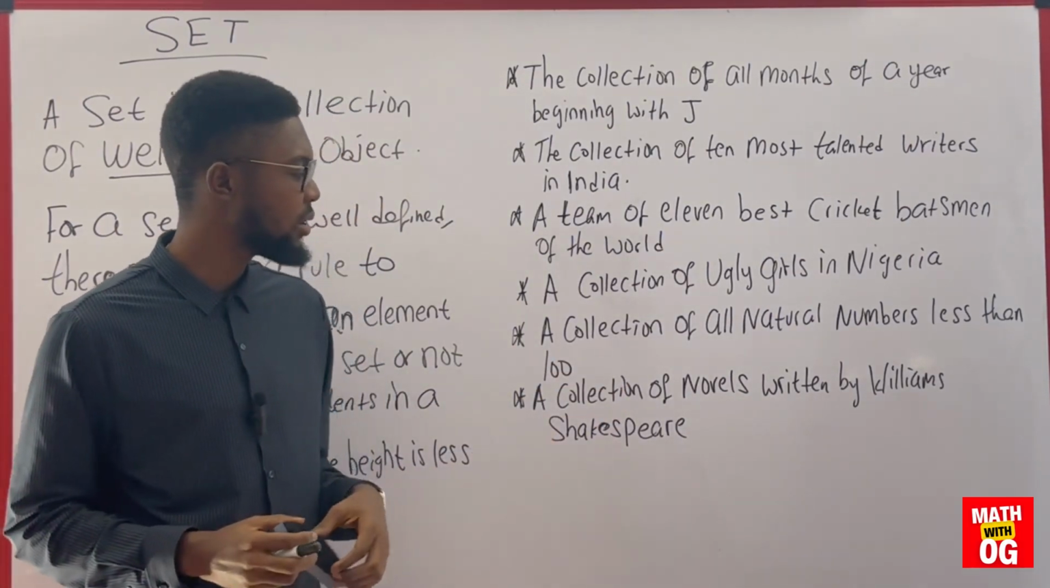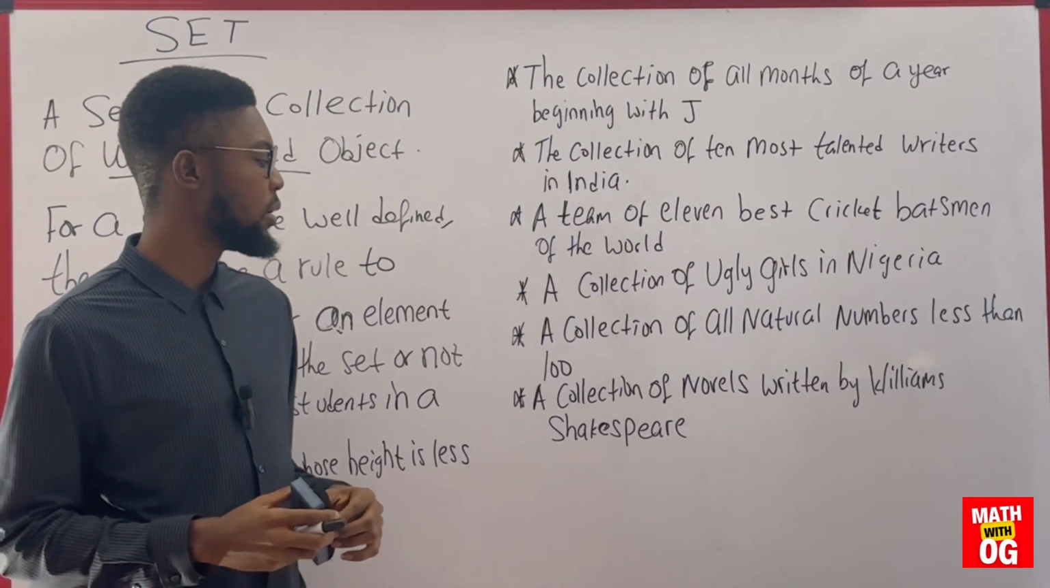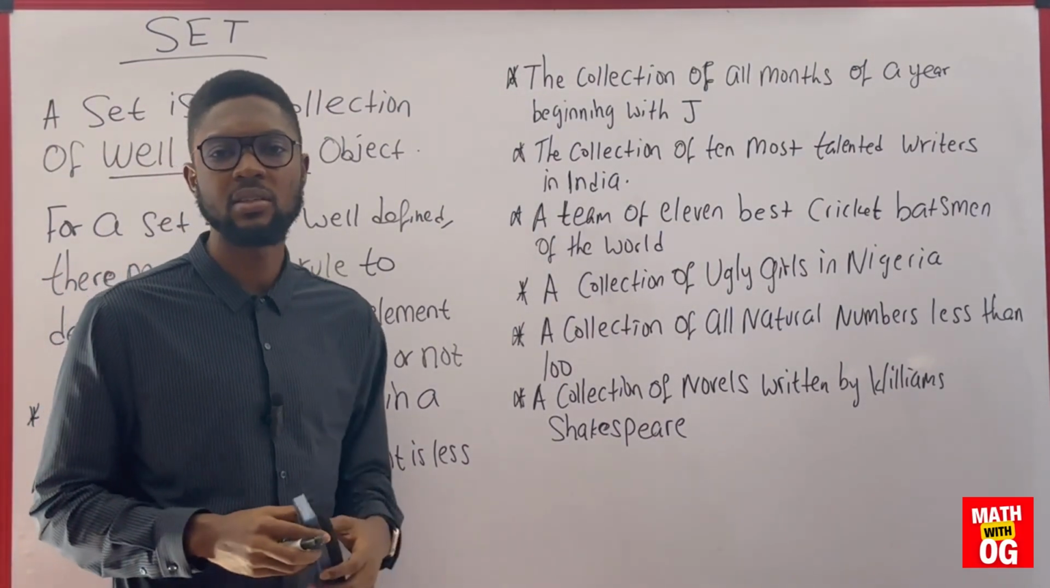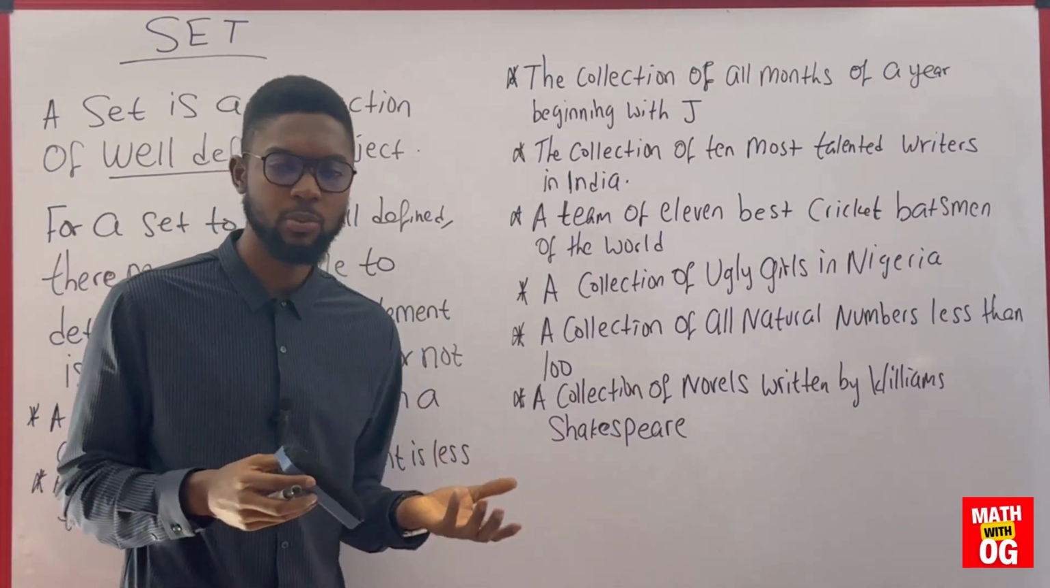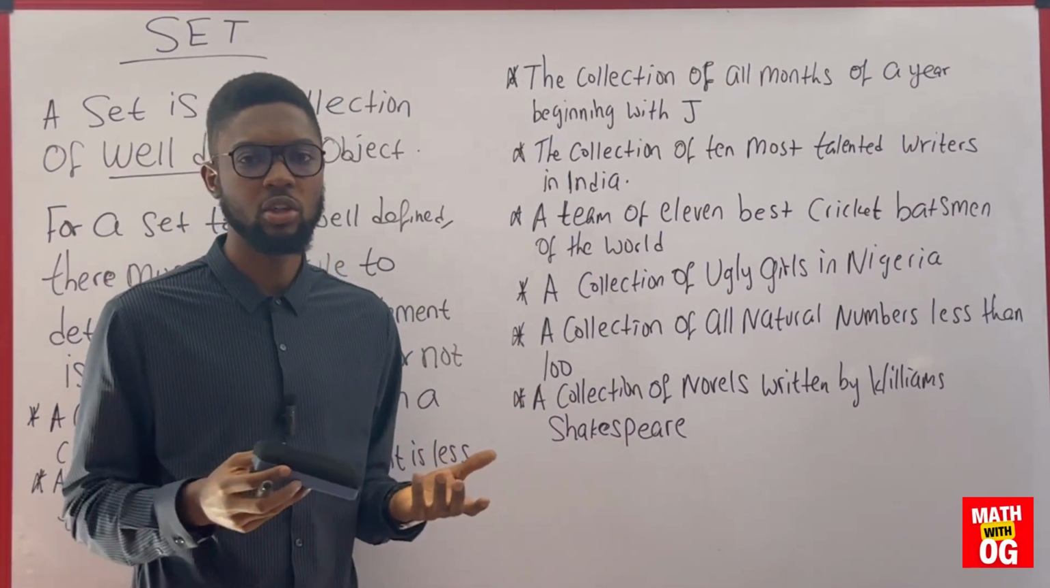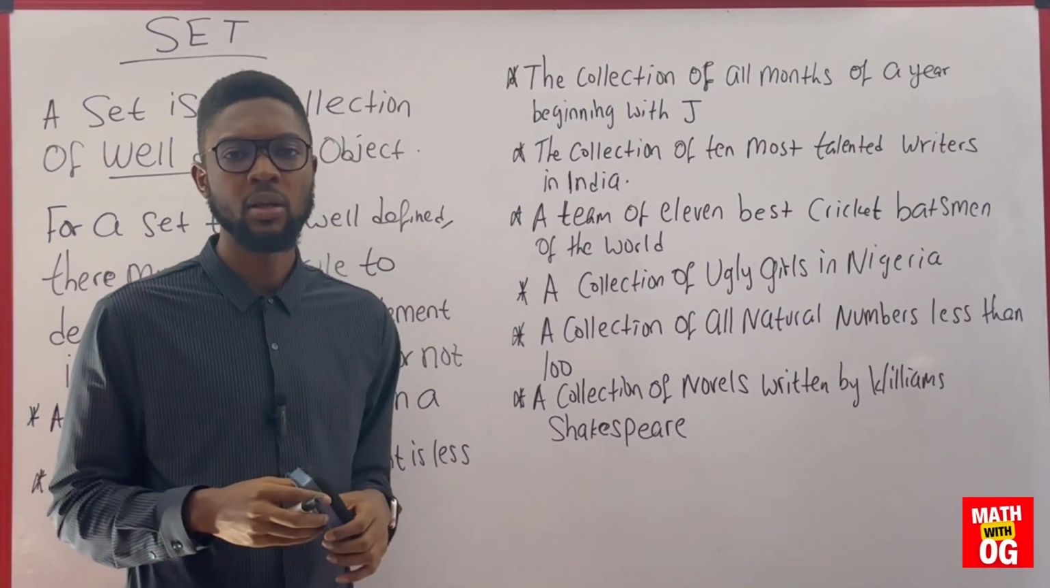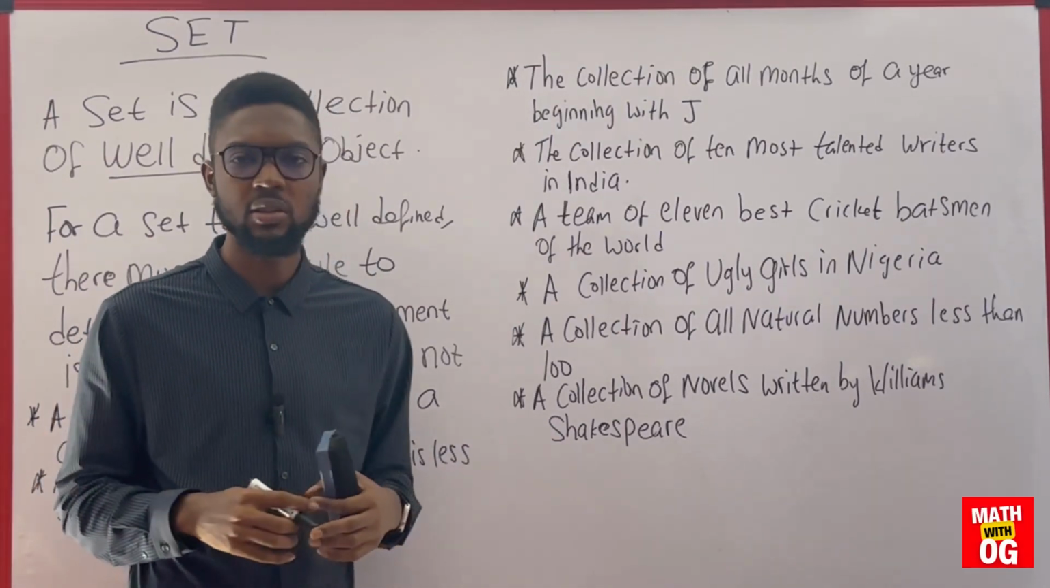The next one, a collection of novels written by William Shakespeare. I believe this is well defined. A novel is either written by William Shakespeare or not written by William Shakespeare. So it's very easy to know if an element is part of the set or not.